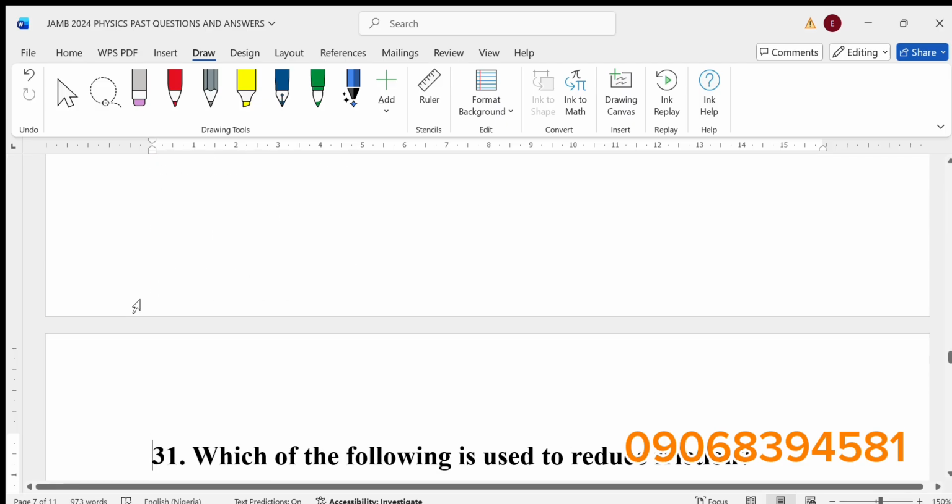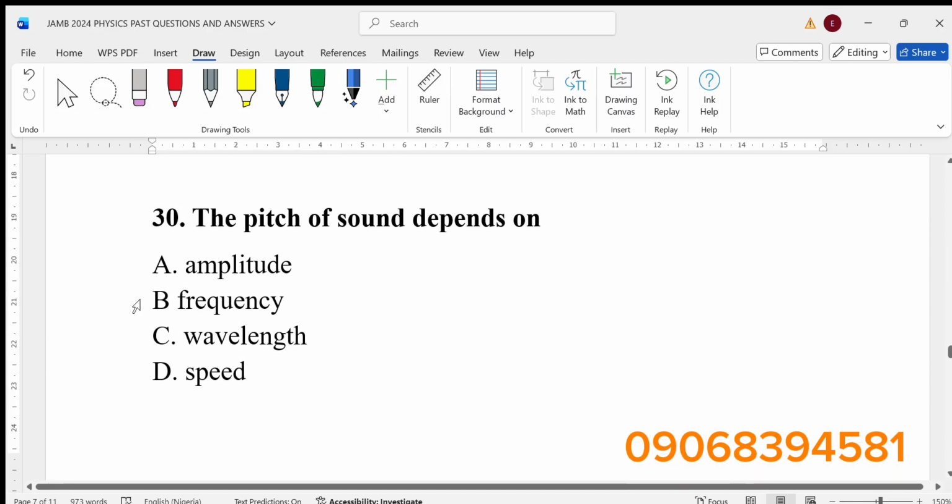Number 30, we're almost done with the 2024 past questions. The pitch of sound depends on dash. A says amplitude, B frequency, C wavelength, D speed. The answer is frequency.